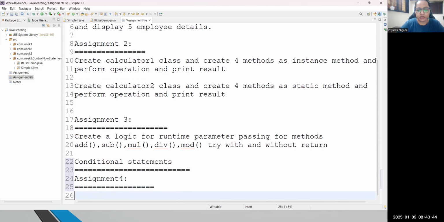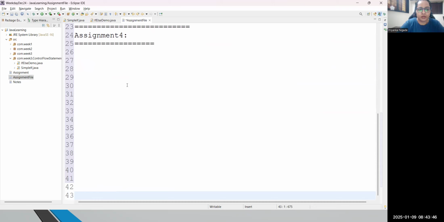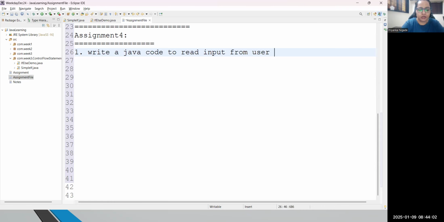So please have a look at what the assignment is. Guys, you can try all these programs. Write a Java code to read input from the user.